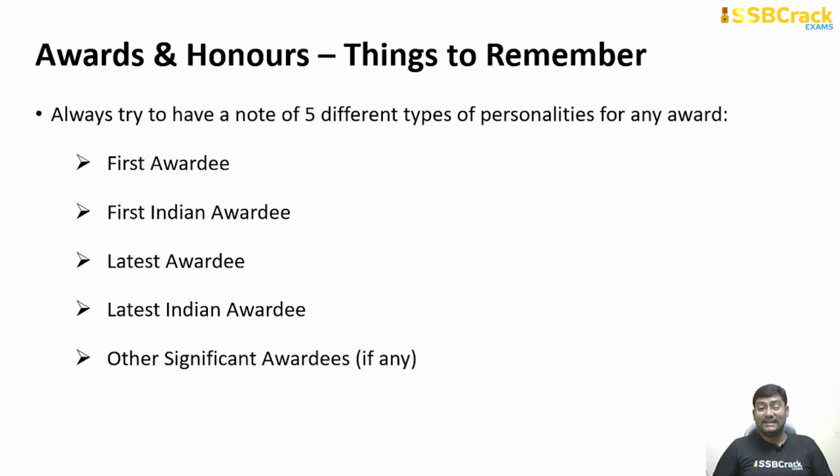sure that you are writing down the notes on 5 different types of personalities for any award. Consider Bharat Ratna: who was the first awardee of Bharat Ratna? Or let us take the example of a Nobel Prize. First award of Nobel Peace Prize was given to whom? First Indian to receive it, the last or the recent one who was the one to get the Nobel Peace Prize, and the latest Indian awardee, or any other significant awardees of that award would be important ones.